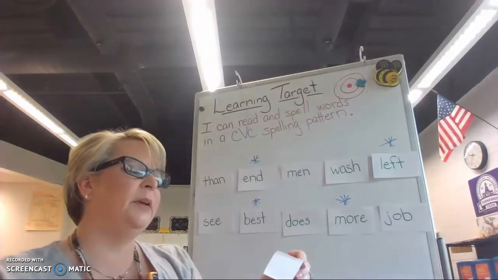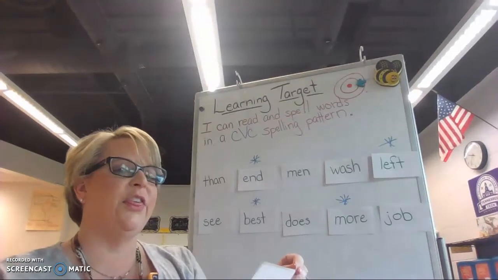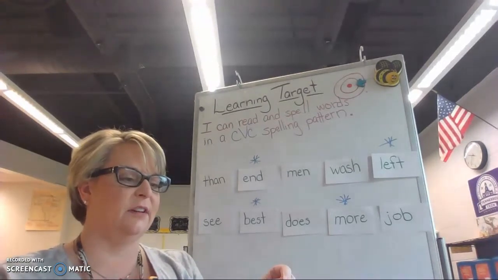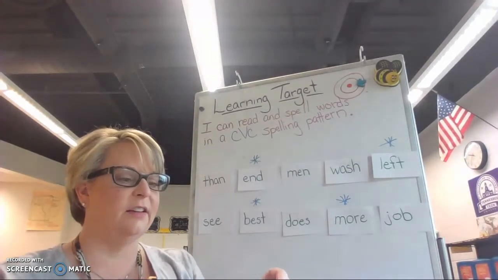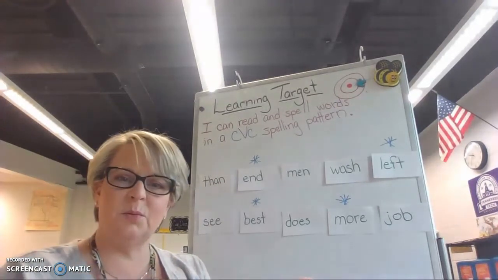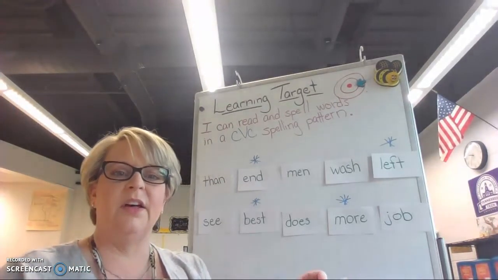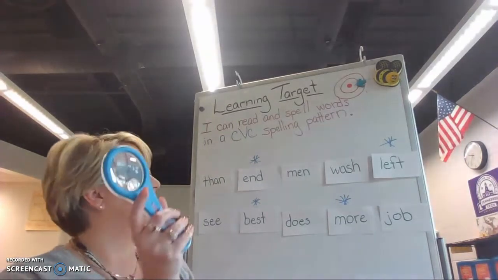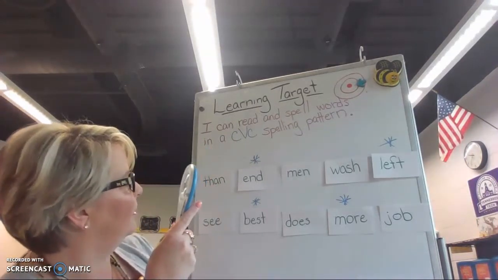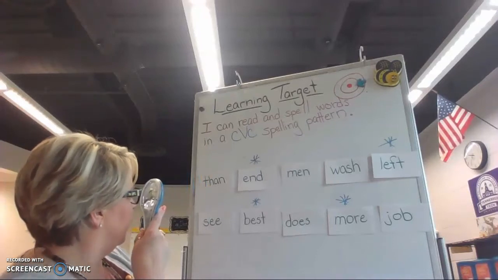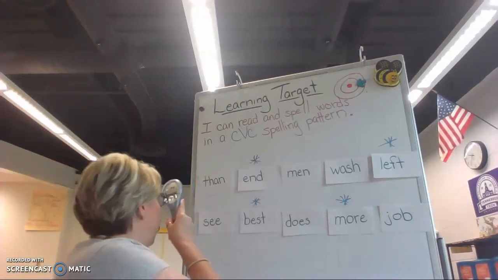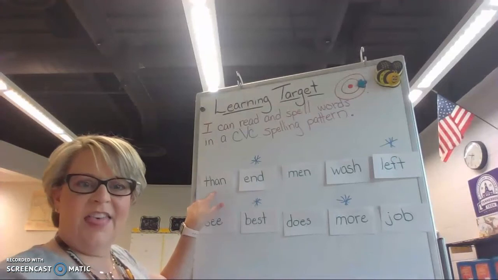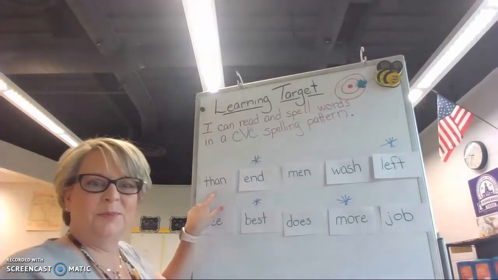A word that begins with the sound. Which one of these words begins with the digraph sound? I spy with my little eye the word than. It begins with a.